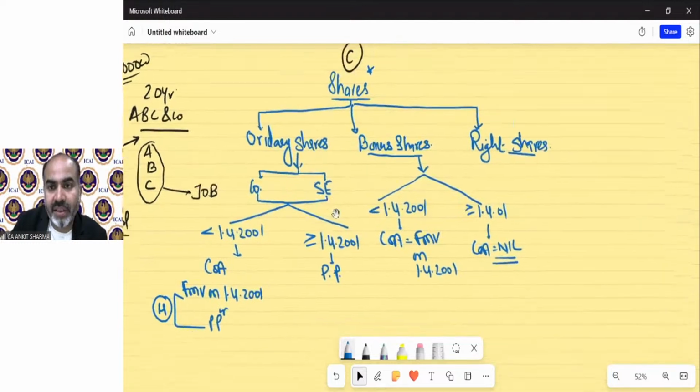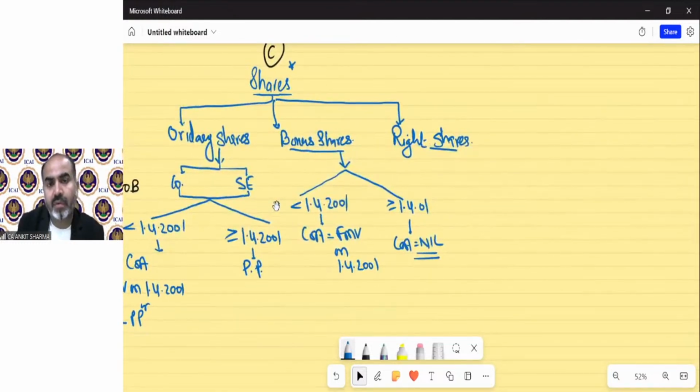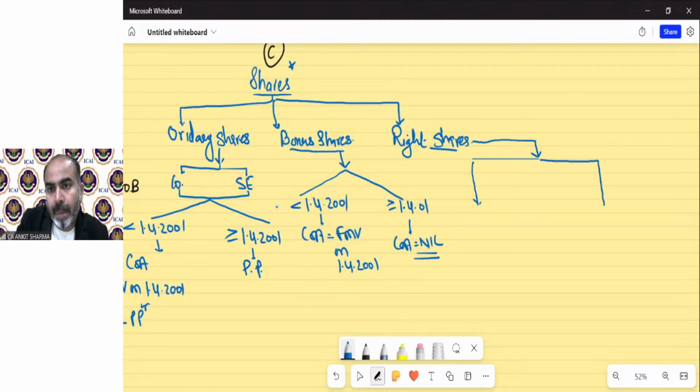Now the right shares. In case of right shares, there's a slight difference from ordinary and bonus shares. What exactly the company does is, suppose there's an old shareholder, or we can say an existing shareholder.